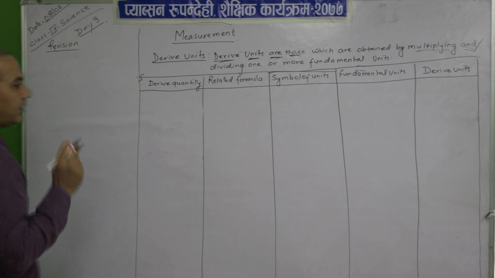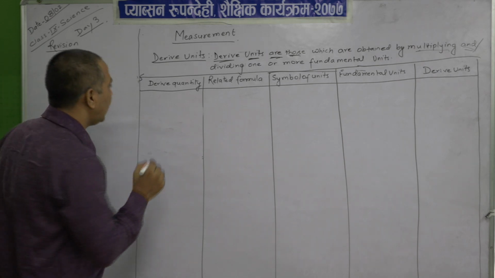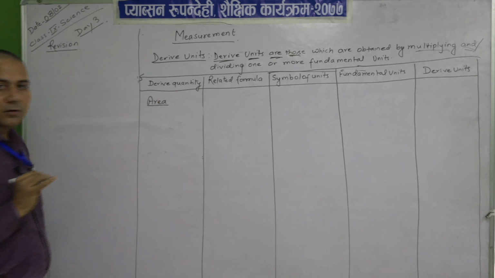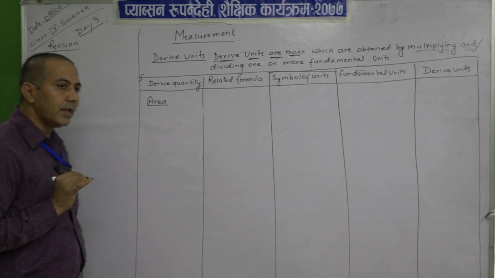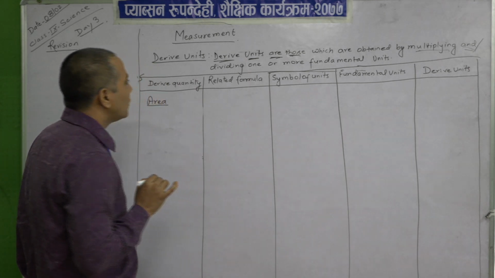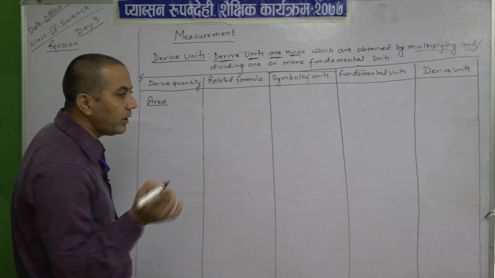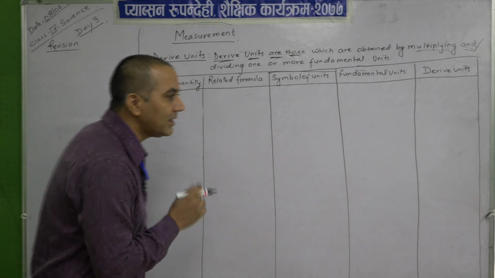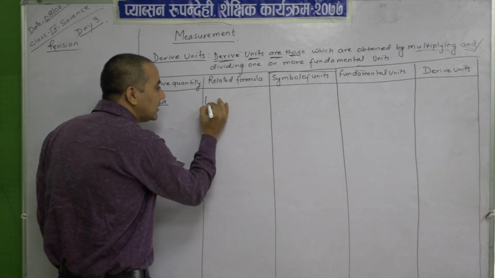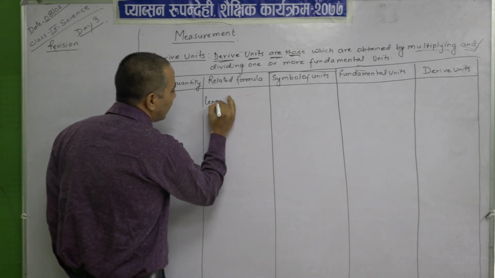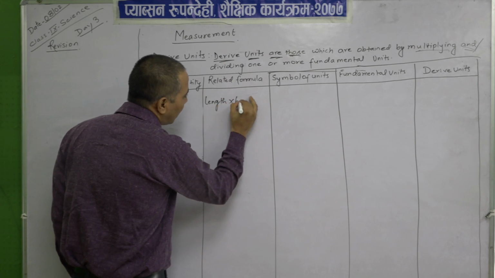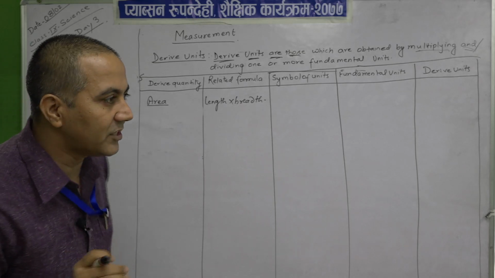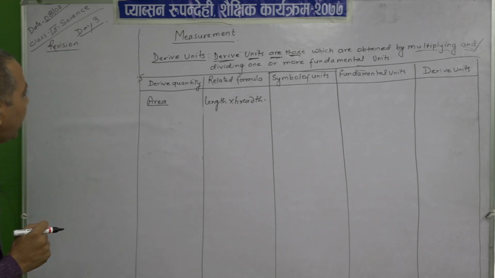Let us take an example to know how derived units are made. Let us take one derived quantity, area. Everyone knows what area means. How do we calculate it? I think you studied in mathematics that area is calculated by length into... am I right? There is a mistake.